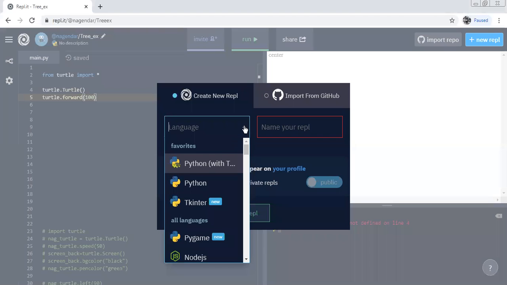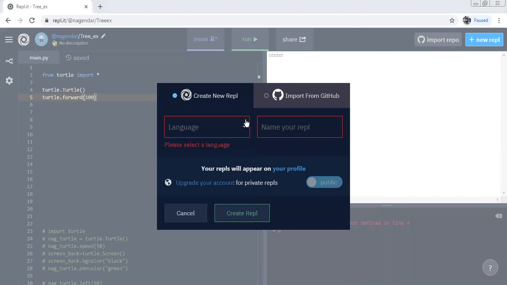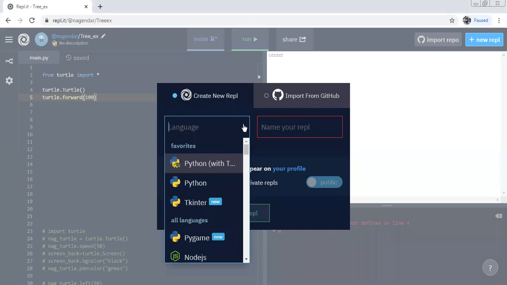So now we are going to construct a graphical user interface. To construct a graphical user interface, as we discussed in the morning session, we need tkinter.